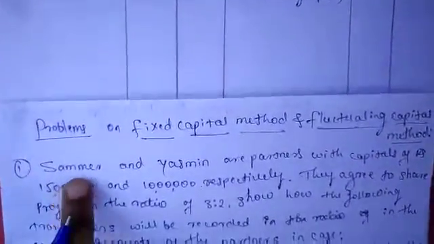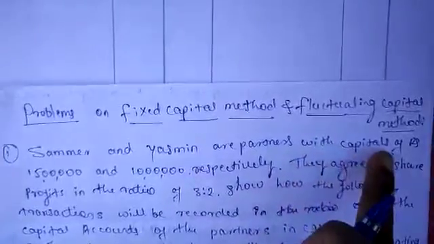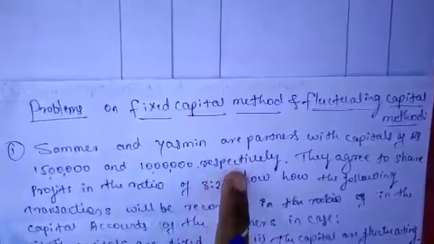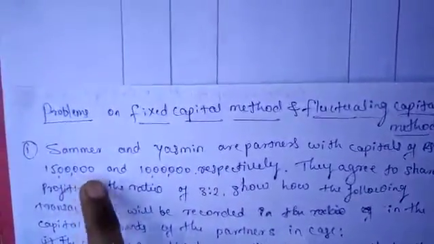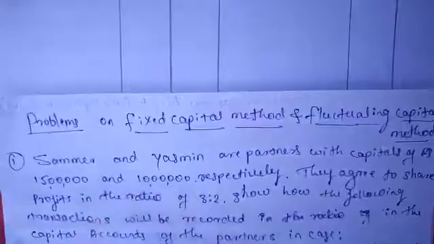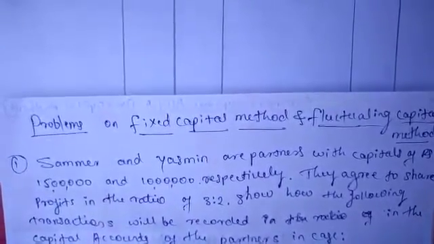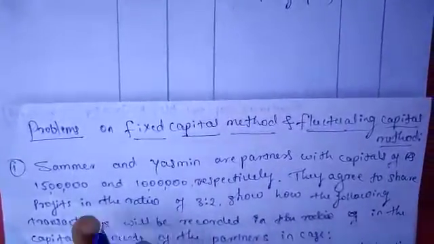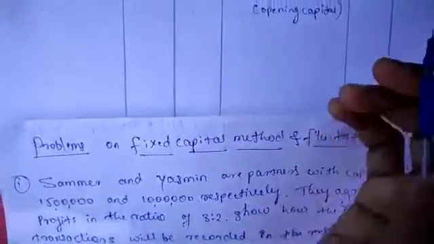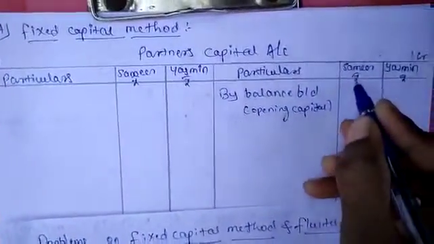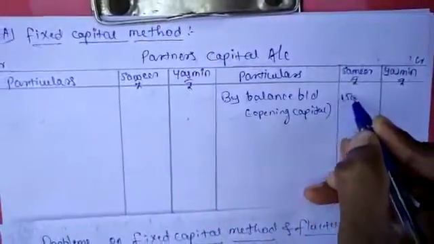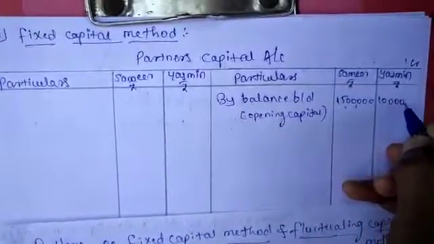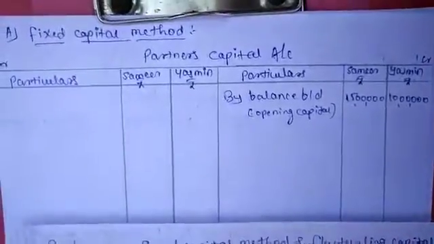Samir and Yasmin are the partners with the capitals of rupees 15 lakhs and 10 lakhs respectively. Respectively means here Samir 15 lakhs, Yasmin 10 lakhs. These are the opening capitals. They started the partnership firm with 15 lakhs and 10 lakhs by Samir and Yasmin. So take here opening capital of Samir 15 lakhs and Yasmin 10 lakhs. This is the opening capital balance.